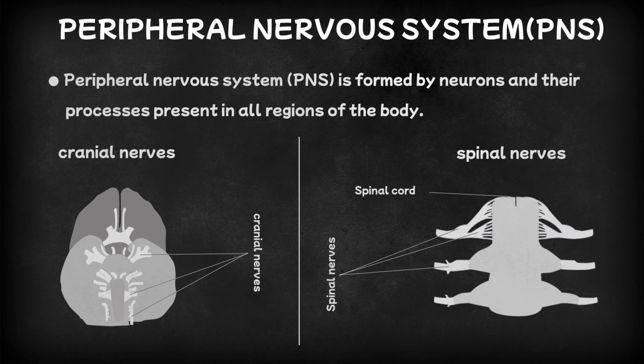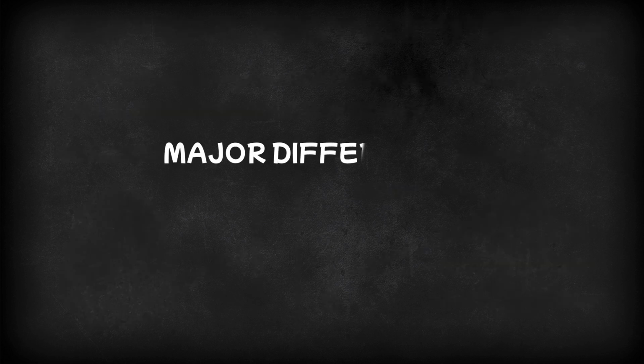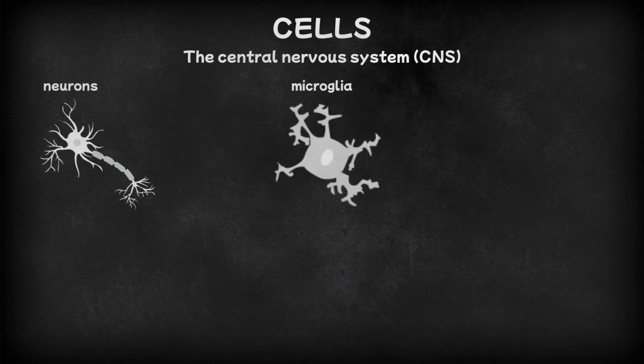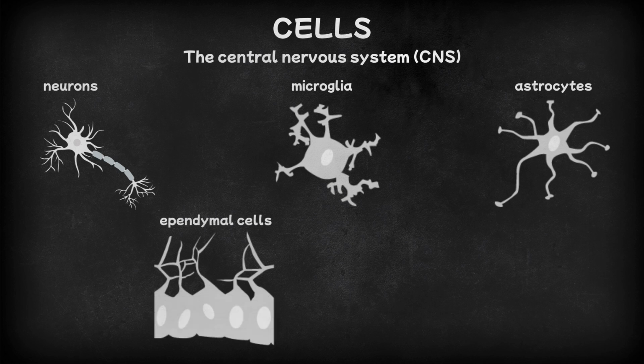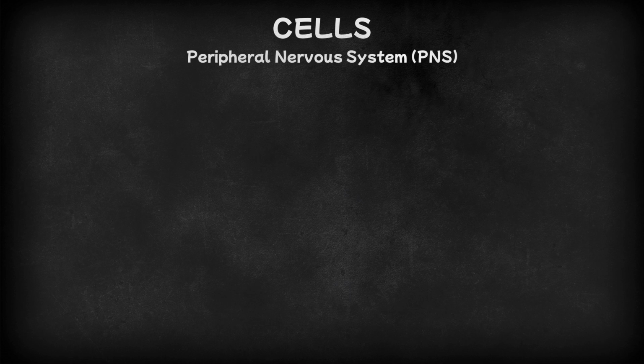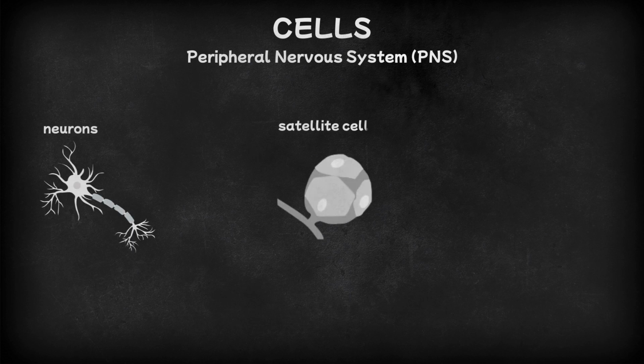Before we move on further, let's spend a few minutes and discuss the major differences between the central and peripheral nervous systems. Cells. The central nervous system, CNS, is comprised of various specialized cells. These cell types within the CNS encompass neurons, microglia, astrocytes, ependymal cells, and oligodendrocytes. On the other hand, the peripheral nervous system, PNS, comprises several key cell types, including neurons, satellite cells, and Schwann cells.